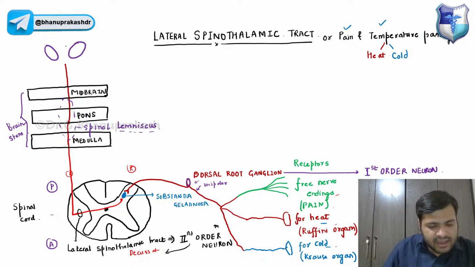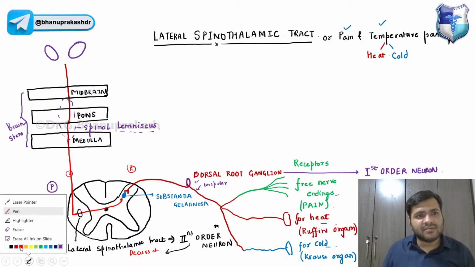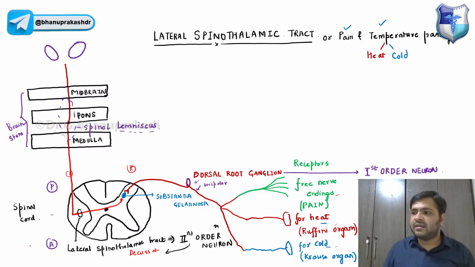It will now end in one nucleus of the thalamus, the highest sensory nucleus in the thalamus. Over here we have a nucleus, exactly at the level of the thalamus, which will now relay over here.